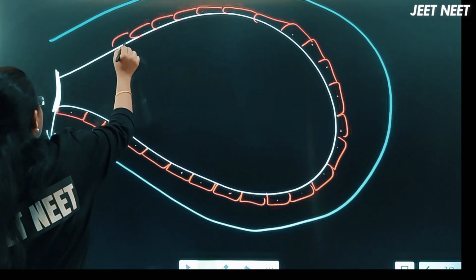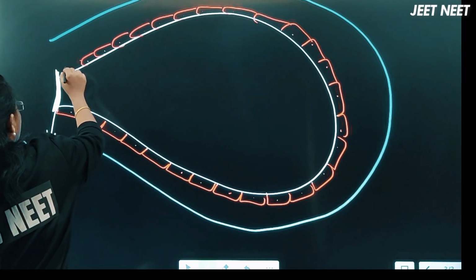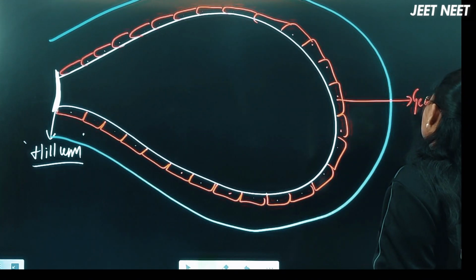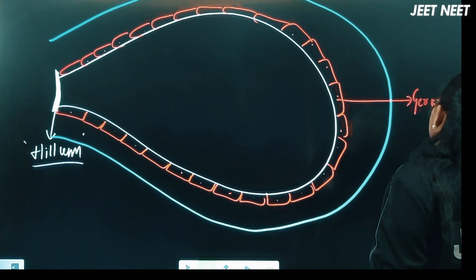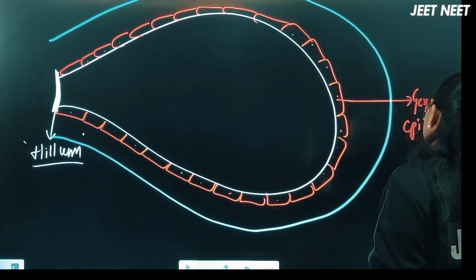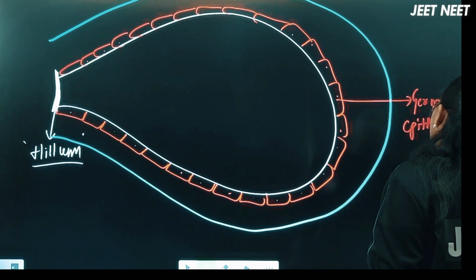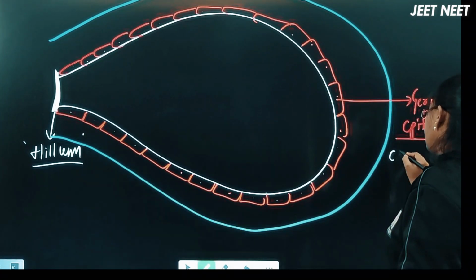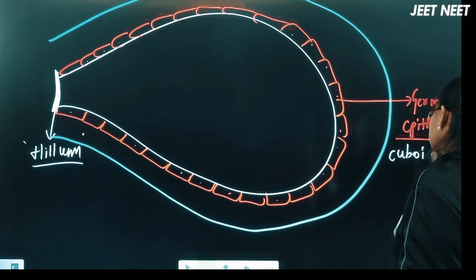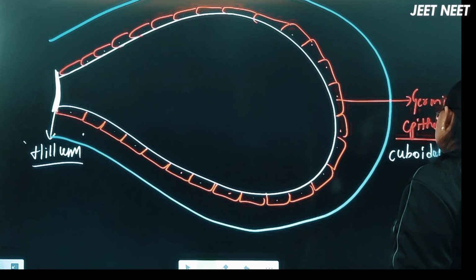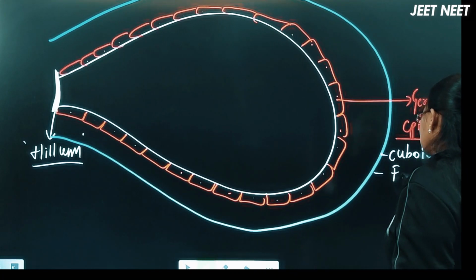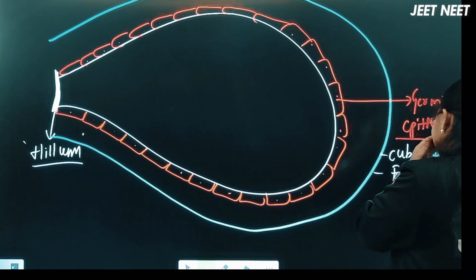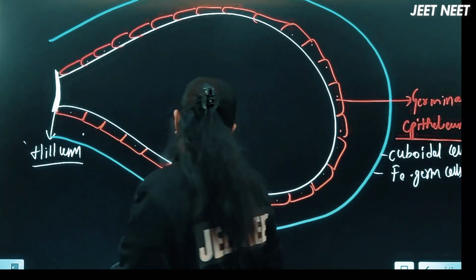This germinal epithelium is made up of cuboidal cells. We can also consider these as female germ cells.